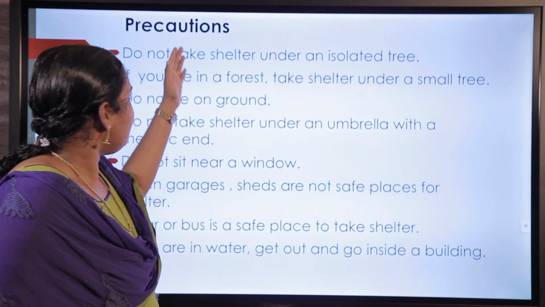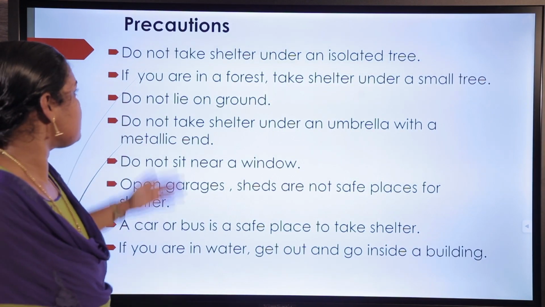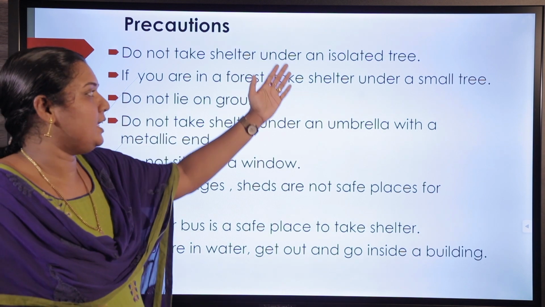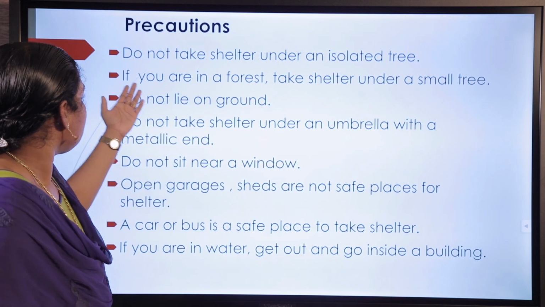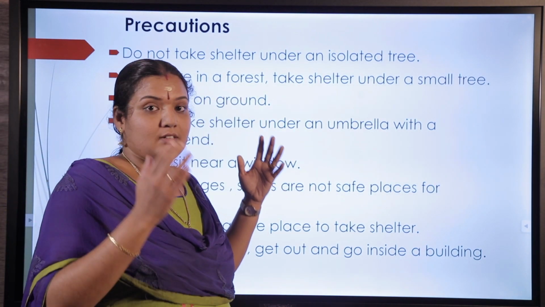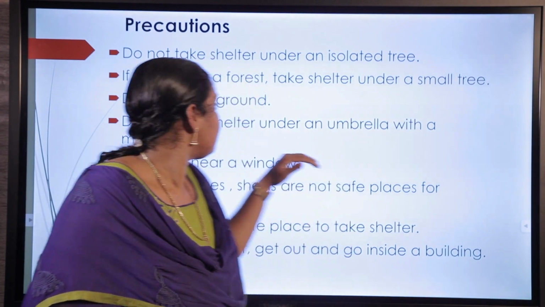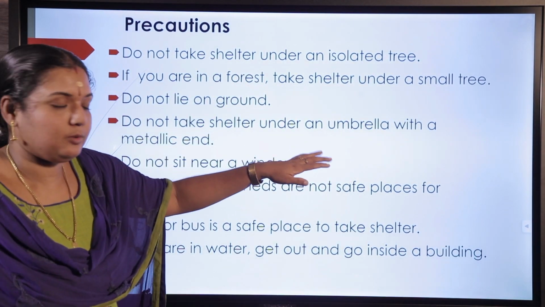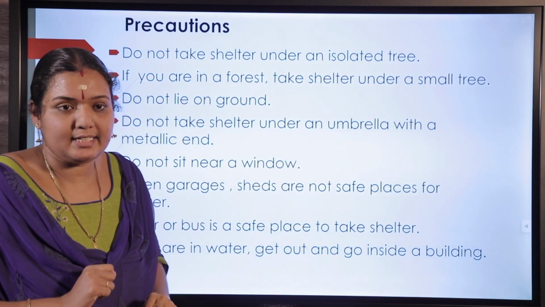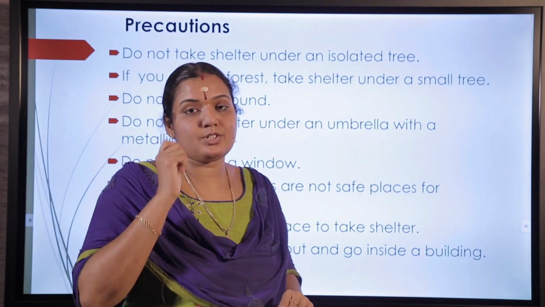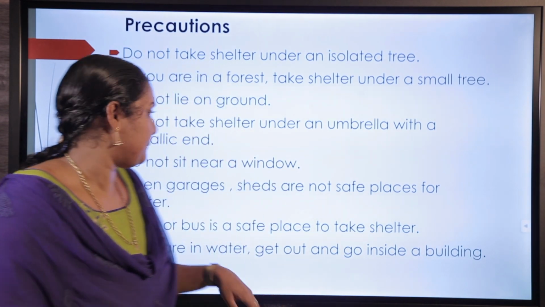And now, what precautions do we have to take during a thunderstorm? Here are some precautions. The first one, do not take shelter under an isolated tree. An isolated tree is not a good shelter. If you are in a forest or in a dense tree area, take shelter under a very small tree. Do not lie on the ground. Do not take shelter under an umbrella with a metallic end. If it has a metallic end, there is more chance of getting a shock because metal can easily conduct electricity.